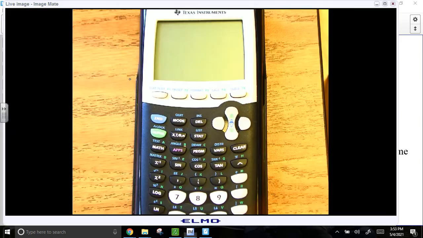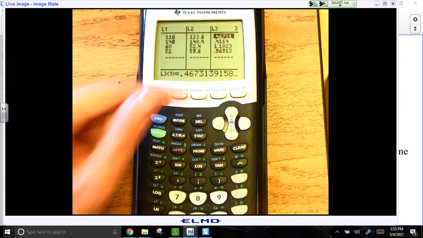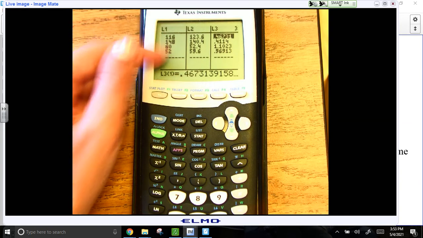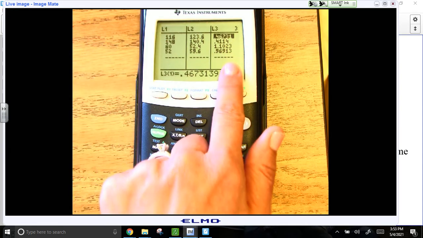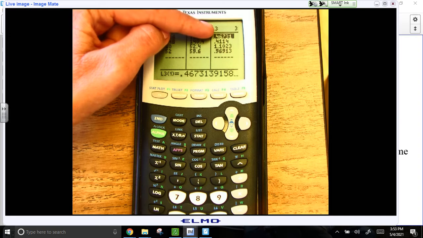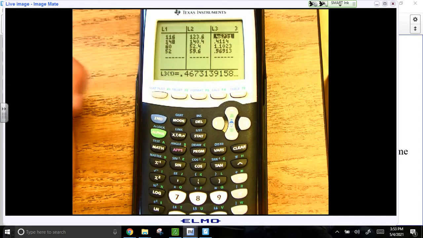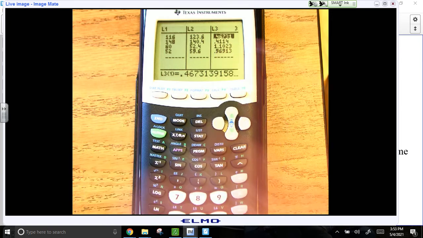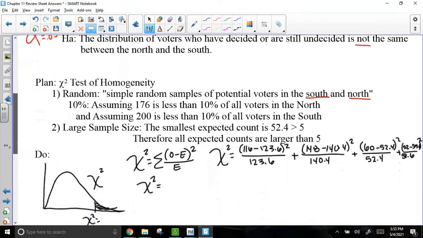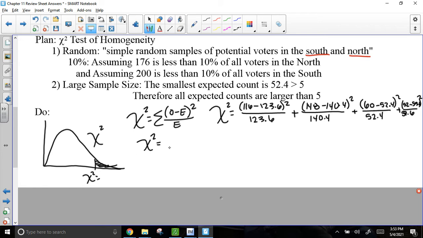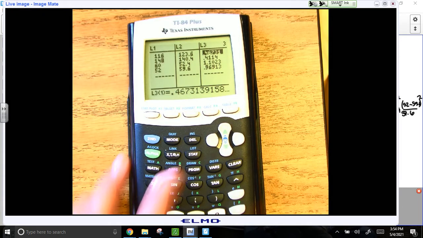So in my calculator, here's my calculator. You can see I put the observed going vertically, and then I put my expected. And then remember how you do the formula. Up, way up here, I typed list 1 minus list 2 squared divided by list 2. And I have my components. Okay, so I'm going to go ahead and write those down just because I personally like to write them down. I like to know what my components are. 0.467 plus 0.411 plus 1.102 plus 0.969.